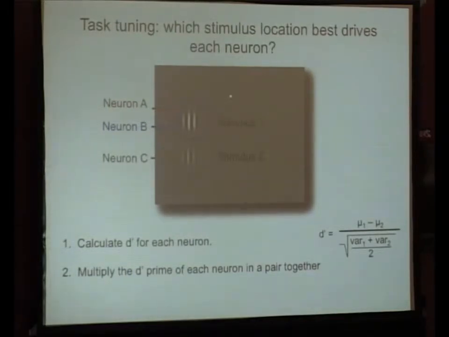And just to make this clear, it's hard to see these colors, but here's a cartoon of 3 example neurons. Neuron A and B have similar receptive fields, and they overlap, and stimulus 1 is contained within the extent of their receptive field. Neuron C here, maybe you can faintly make out, its receptive field has stimulus 2 in it. So neurons A and B are going to have positive d primes because they're going to respond more to stimulus 1. And neuron C is going to have a negative d prime because it responds more to stimulus 2.